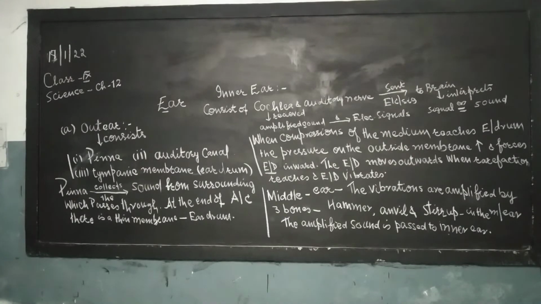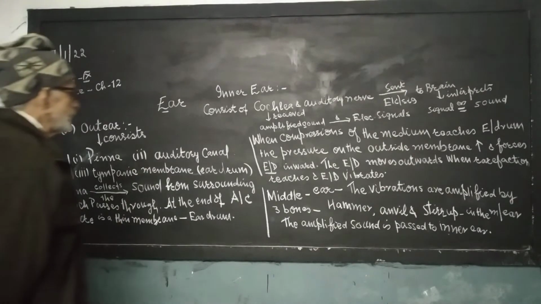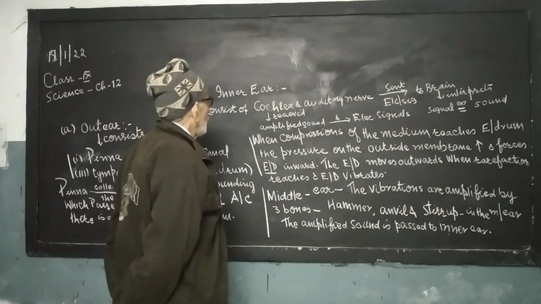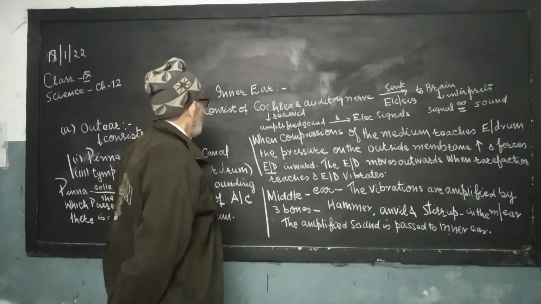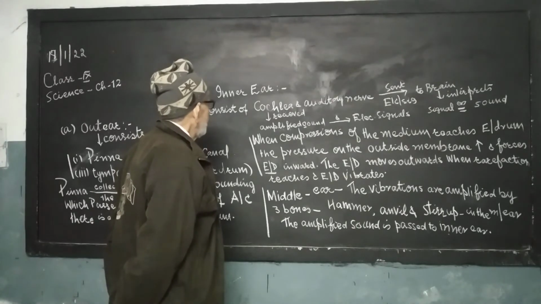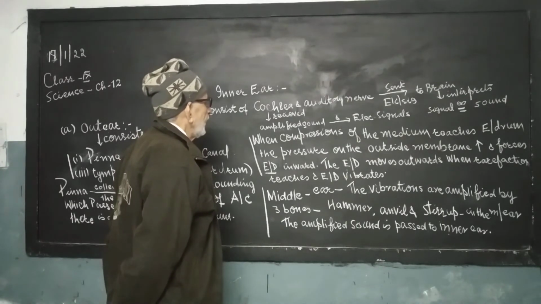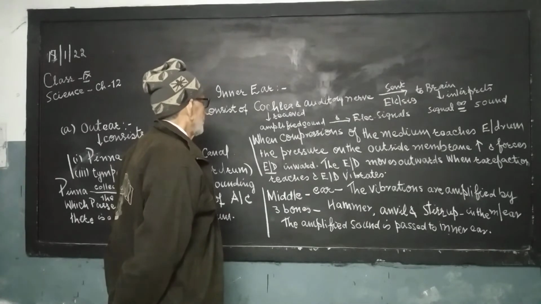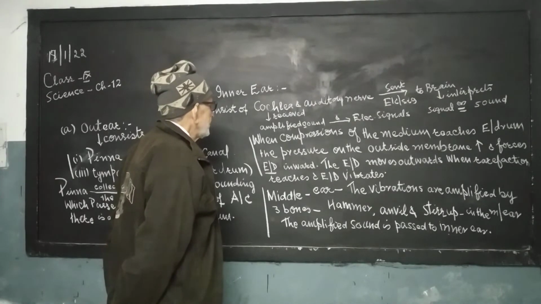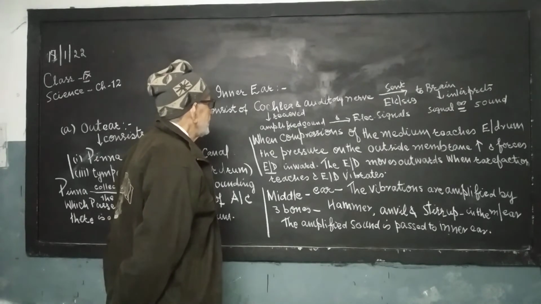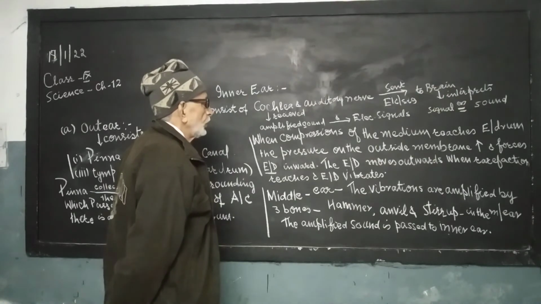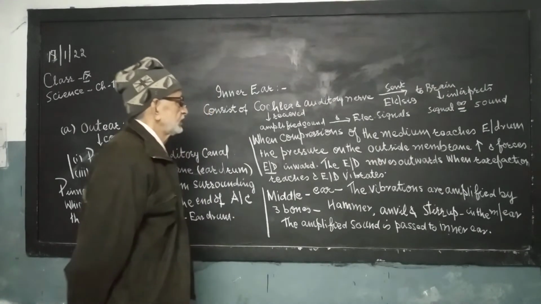Now, the last part of the human ear is the inner ear. It consists of cochlea and auditory nerve. What are the two parts of the inner ear? Cochlea and auditory nerve. Cochlea receives amplified sound and converts it into electrical signals.